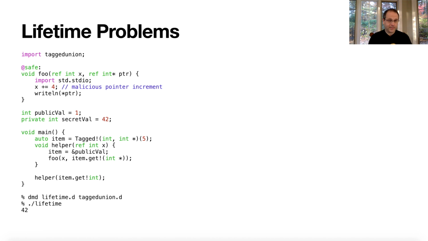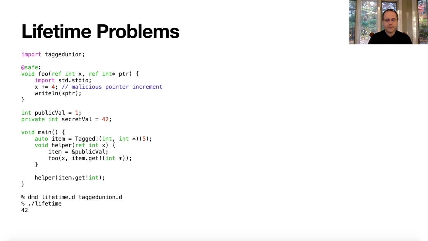The pointer points to this public value, which is adjacent to a secret value that we don't want people to know about. Now we pass both of those items into foo, and foo can manipulate the pointer by changing the integer. Right? If we run this now, we get access to the secret value. Note that everything in here is marked safe.